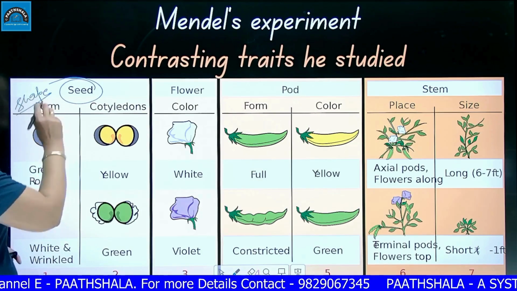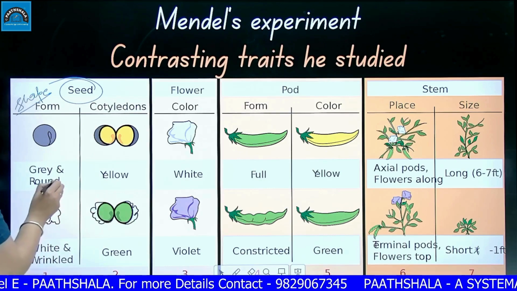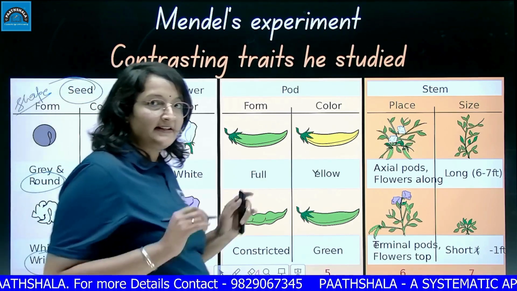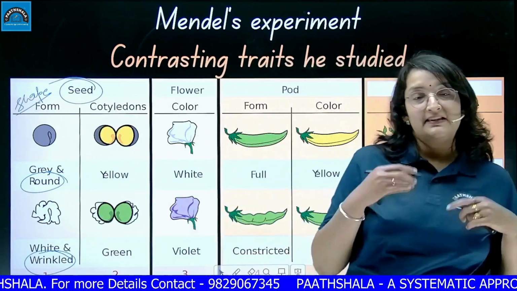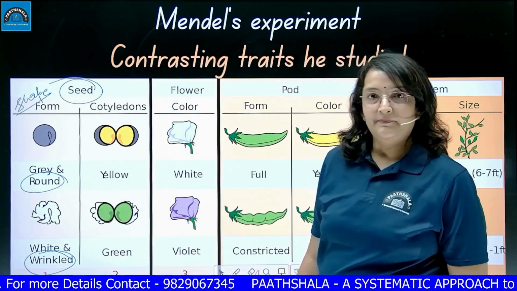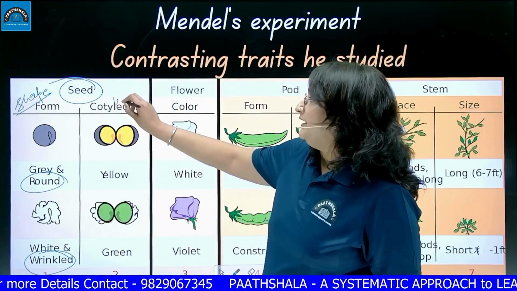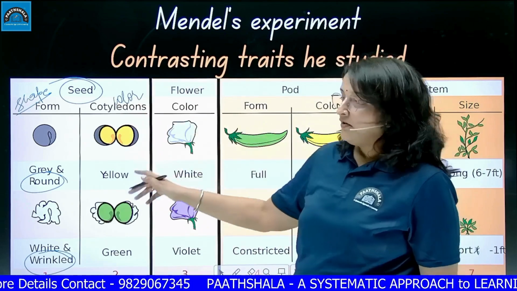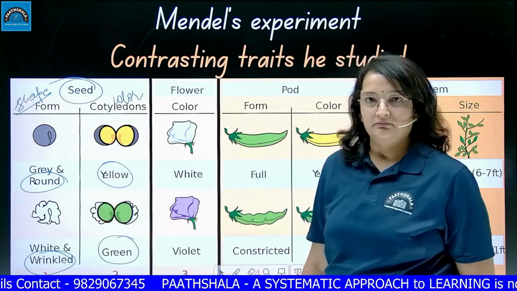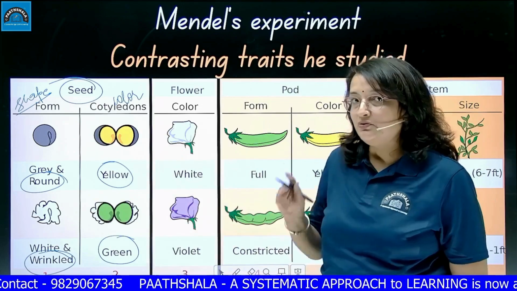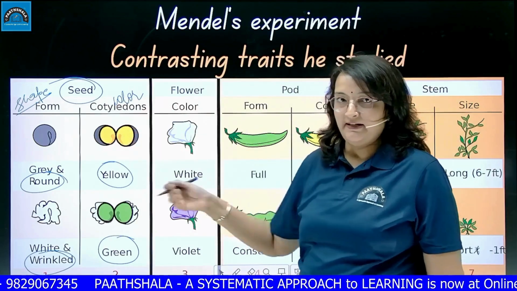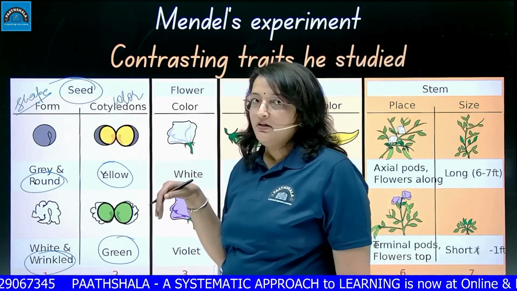As you can see in the picture, the seed shape may be round or it may be wrinkled. So the first contrasting trait Mendel studied in the seed shape was either round or wrinkled. Again in the seed he found the color. The color of the seed was either yellow or green, right? So these are the two traits related to the seed. Either the seed shape was round or wrinkled, or the seed color was yellow or green.